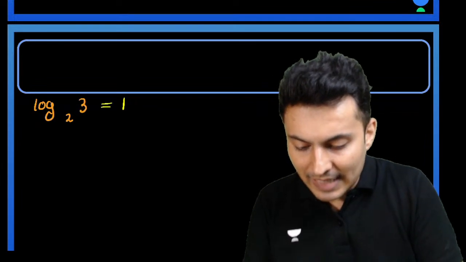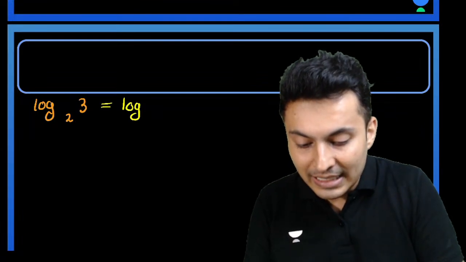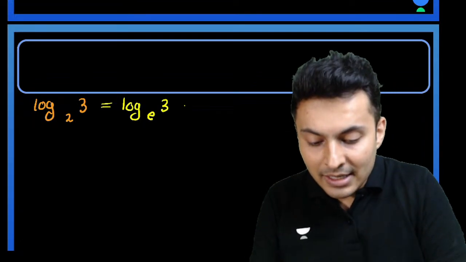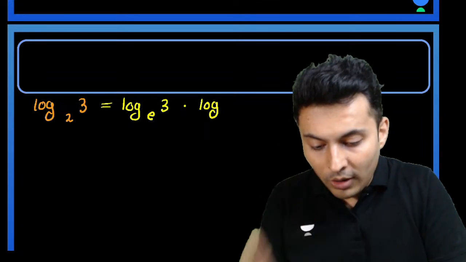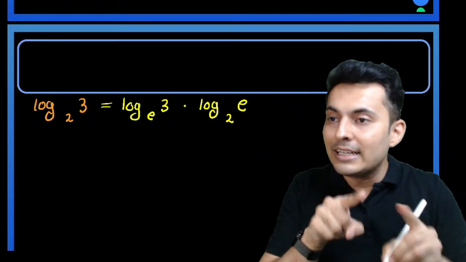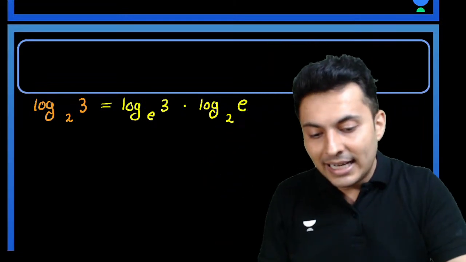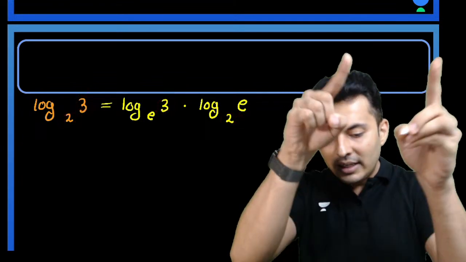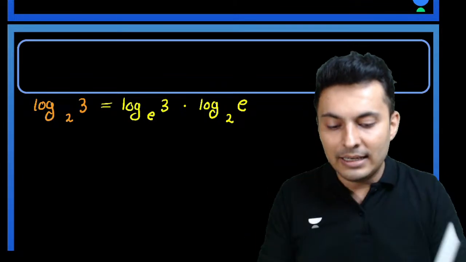How about writing this as the logarithm of 3 to the base e, log of 3 to the base e, into the logarithm of e to the base 2. Look at this, I have followed that link. 3 to e, e to 2. 3 was there at the start, 2 was there at the end. Always form a link. Always make a link.